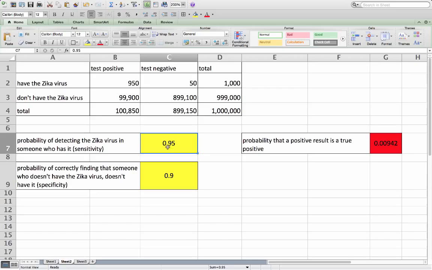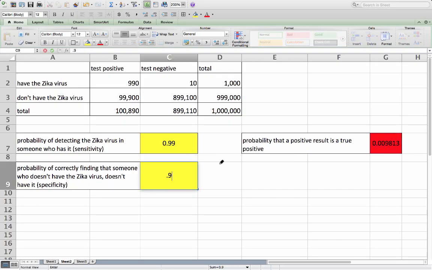We said at the beginning that the test has a 0.95 probability of detecting the disease in someone who really does have it. This is the conditional probability that if someone has the disease, it will register as a positive test result. This is called the sensitivity of the test. Suppose we increased this to 0.99. That actually has a very small effect on the probability that a positive result really is a true positive. We still have this phenomenon that your friend who tests positive probably does not actually have the disease.